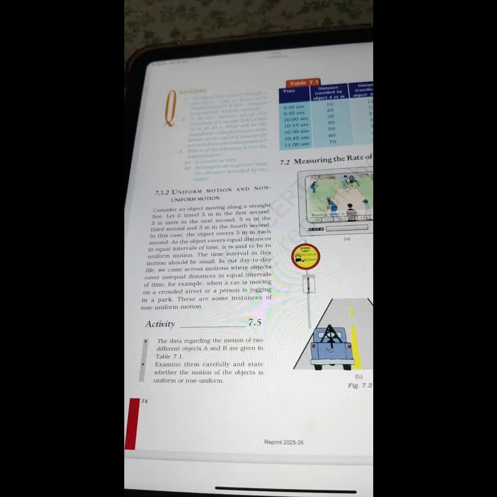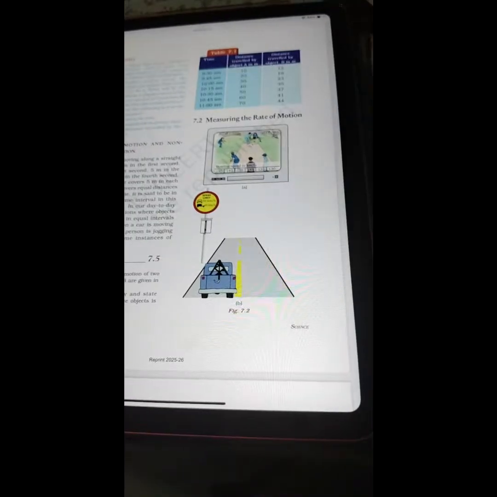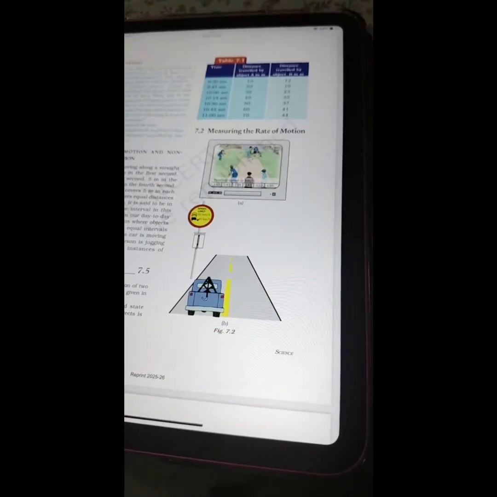In our day-to-day life, we come across motions where objects cover unequal distances in equal intervals of time. For example, when a car is moving on a crowded street or a person is jogging in a park, there are some instances of non-uniform motion. Activity 7.5. The data regarding the motion of two different objects A and B are given in table 7.1. Examine them carefully and state whether the motion of the object is uniform or non-uniform. So here the table has been given to you, table 7.1.